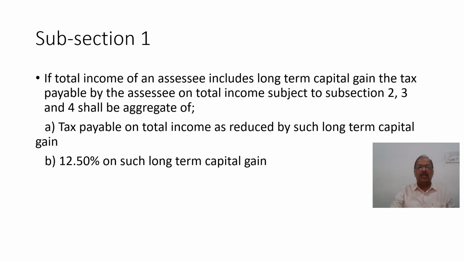Section 197 subsection 1 talks about if the total income of an assessee includes long-term capital gain, the tax payable by the assessee on total income, subject to subsections 2, 3 and 4, shall be the aggregate of tax payable on total income as reduced by the capital gain and 12.5% of long-term capital gain.